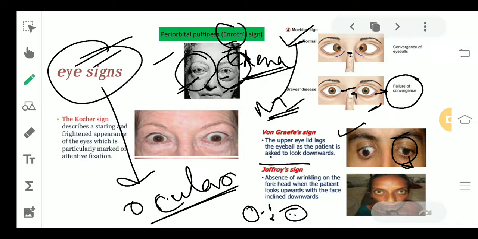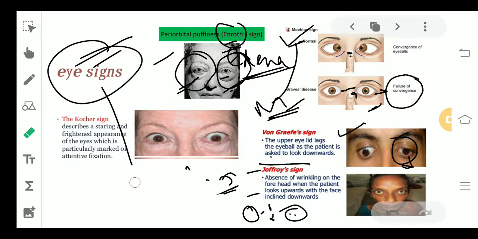The next we have is the Joffroy's sign, that is absence of wrinkles on the forehead. So you will see that in patients who are suffering from this Joffroy's sign, there will be no wrinkles formed in the forehead region. The last sign that we have is the Kocher's sign. You basically see a frightened appearance. The eyes would be bulging out. The patient will give a shocking and frightened, staring appearance.